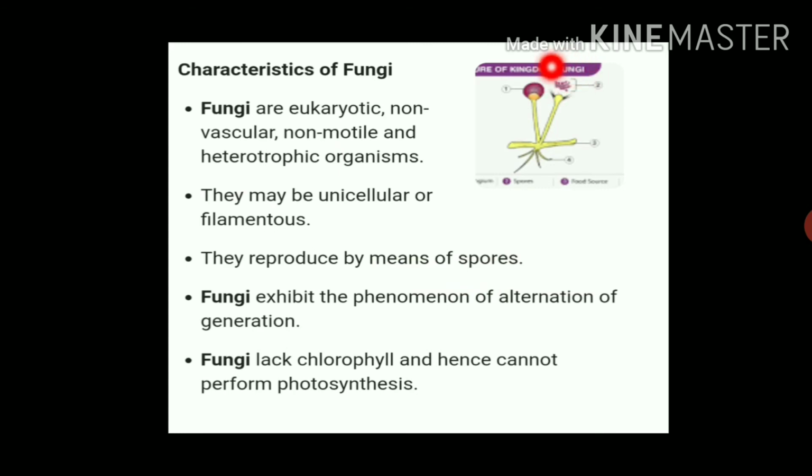They have sporangia, and in that sporangia the spores are formed. From these spores new fungi get produced, means their reproduction takes place by spore formation. Fungi exhibit the phenomenon of alternation of generation. Fungi lack chlorophyll and hence cannot perform photosynthesis, and therefore they are heterotrophic.